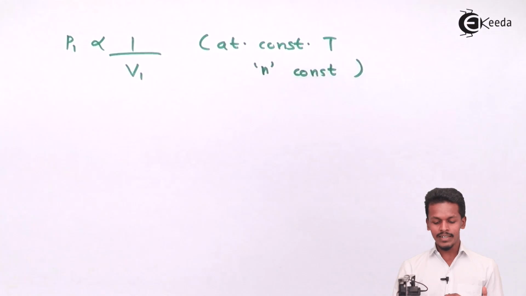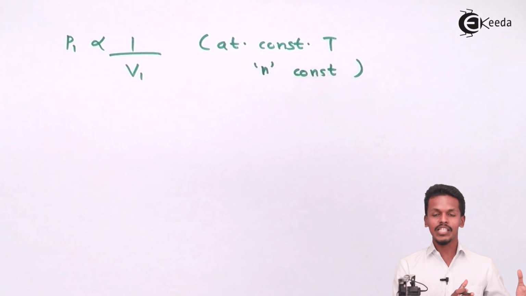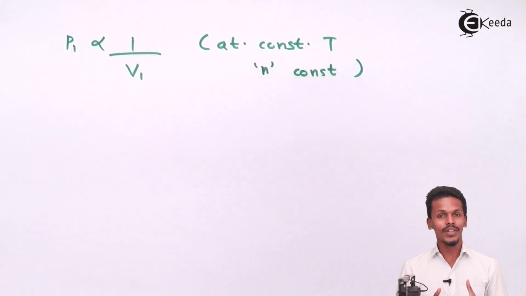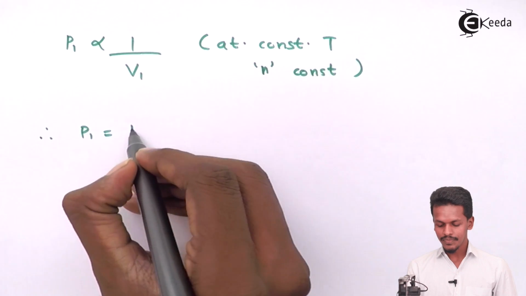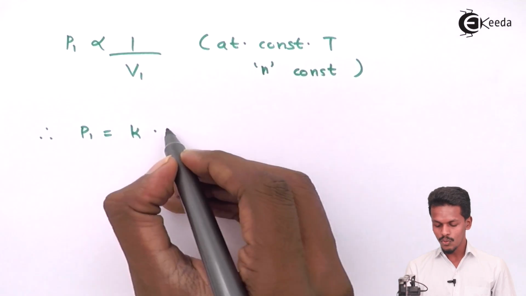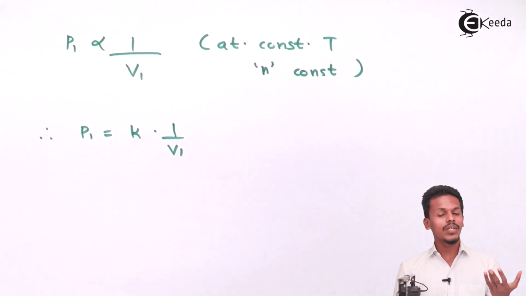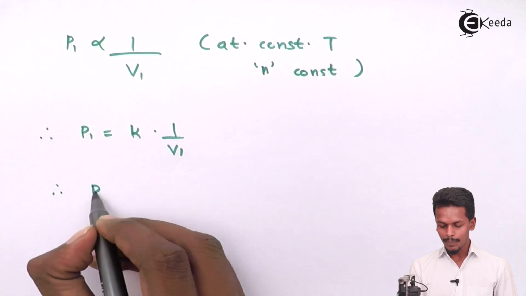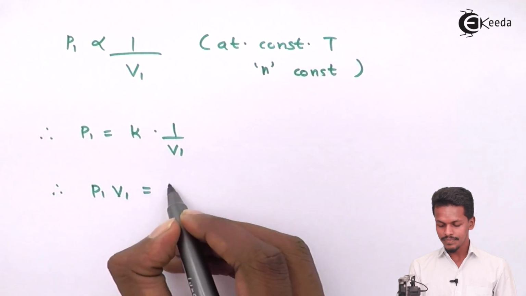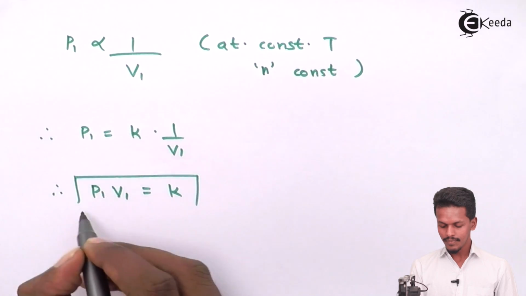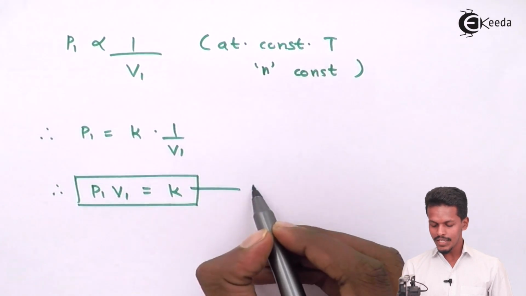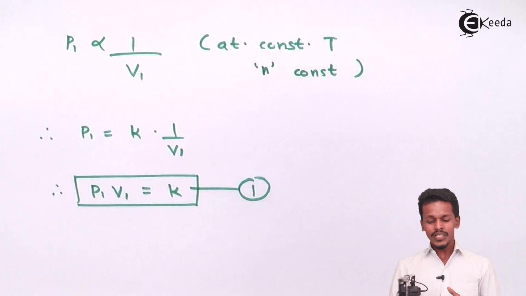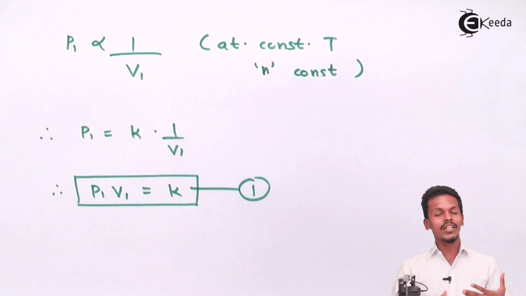If we apply Boyle's equation in this manner, where we have pressure P1 and volume V1 for that gas, then this could be written as P1 equals K into 1 upon V1. That could also be written as P1 V1 equals K, where K is known as the proportionality constant. Suppose this equation is considered equation 1. This is the first condition where the pressure is P1 and the volume is V1.